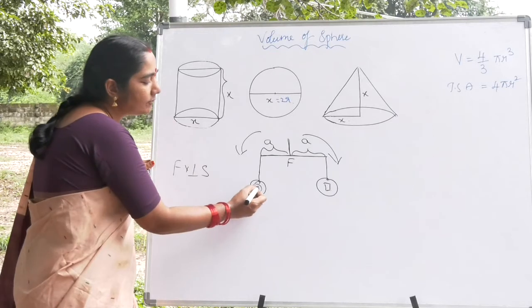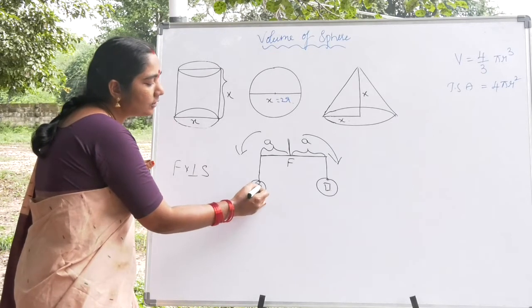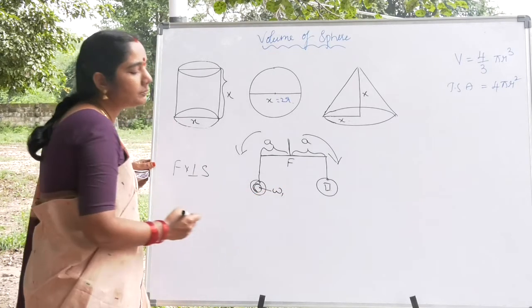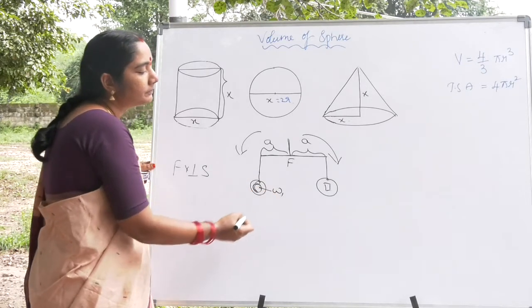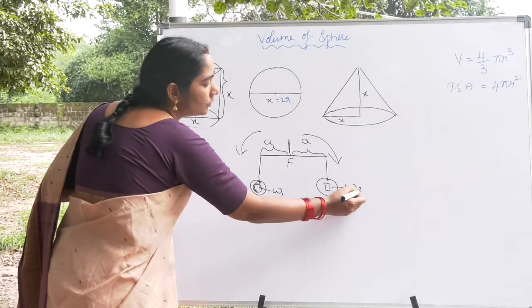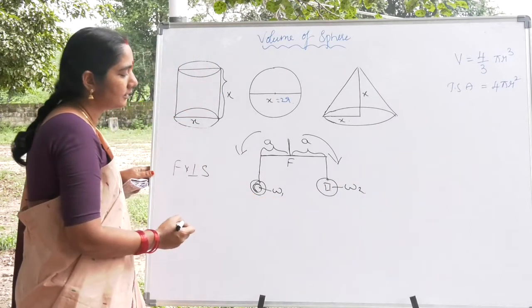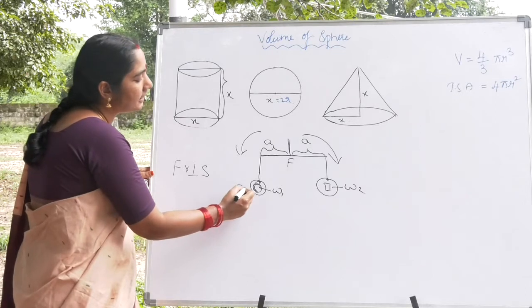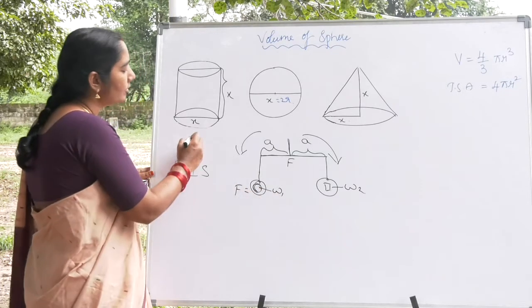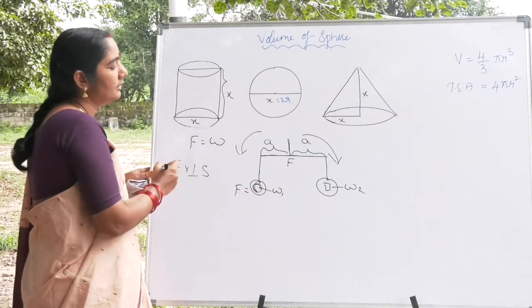See here, what is the force here? The force is due to the weight of this body. Let the weight of the body be W1 and let this weight be W2. So my dear friends, please try to understand, here the force is nothing but equal to the weight.